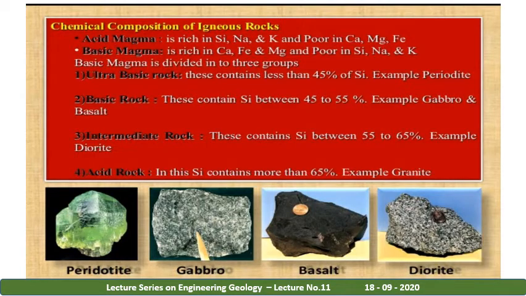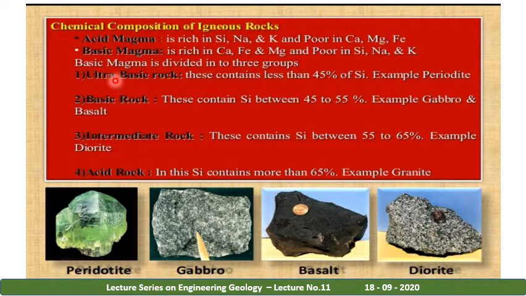So what does igneous rock comprise? It comprises acid magma and basic magma. Acid magma is rich in silica and potassium and poor in calcium, magnesium and iron. Whereas basic magma is rich in calcium, iron, magnesium, and poor in silicates and potassium. Now, what are the uses of acid magma and basic magma?